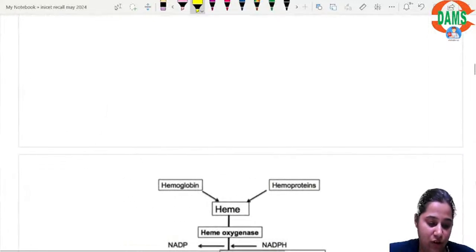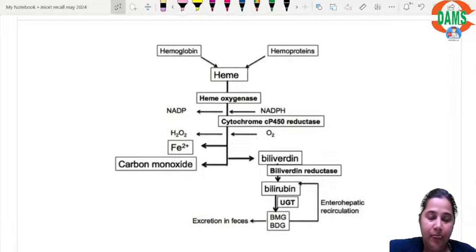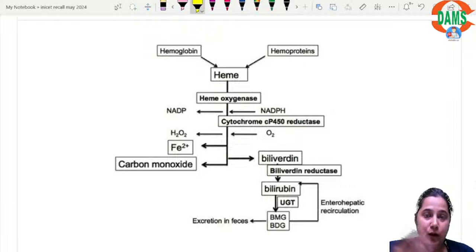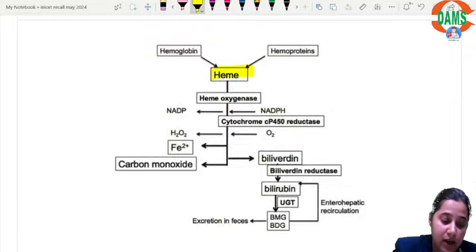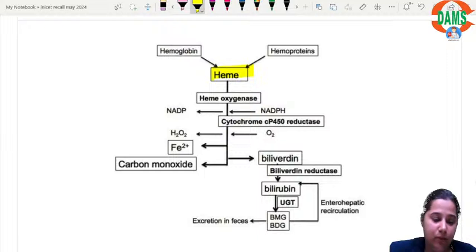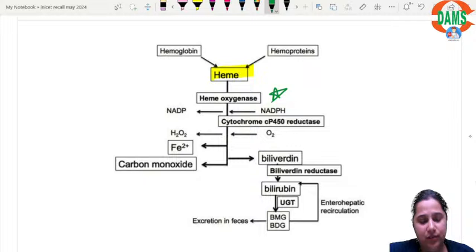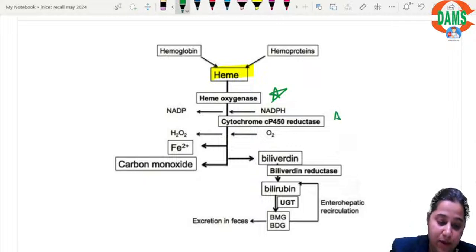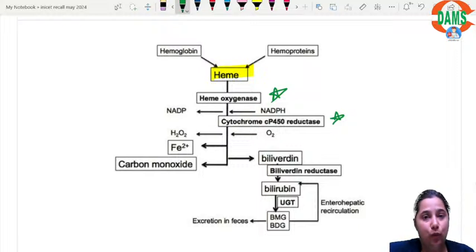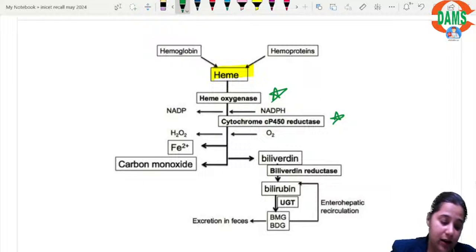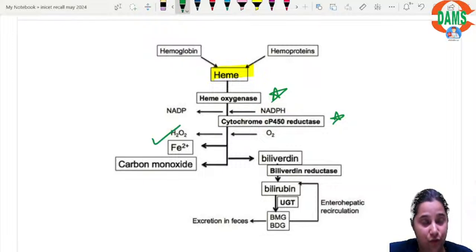So please note, these are all the degradation or catabolic steps, whether you get the heme from hemoglobin or from heme proteins. It will be acted upon by the enzyme heme oxygenase. And of course, the next step is a cytochrome P450 reductase enzyme. This enzyme requires NADPH, which releases iron, which is always in a ferrous form.